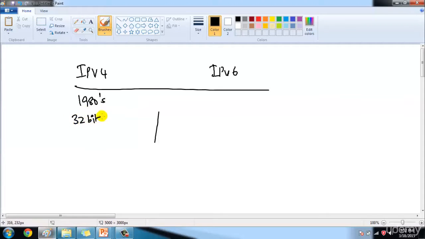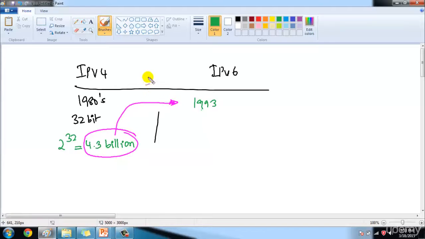TCP/IP v4 is a 32-bit address, which means it supports 2 to the power of 32 addresses, almost 4.3 billion IP addresses, and that is a very huge number. But later on, around 1993, they realized that one day there would be a shortage of IP addresses because of the growth of the internet. The internet was growing at a very high speed, and the number of people connecting to it was also growing.